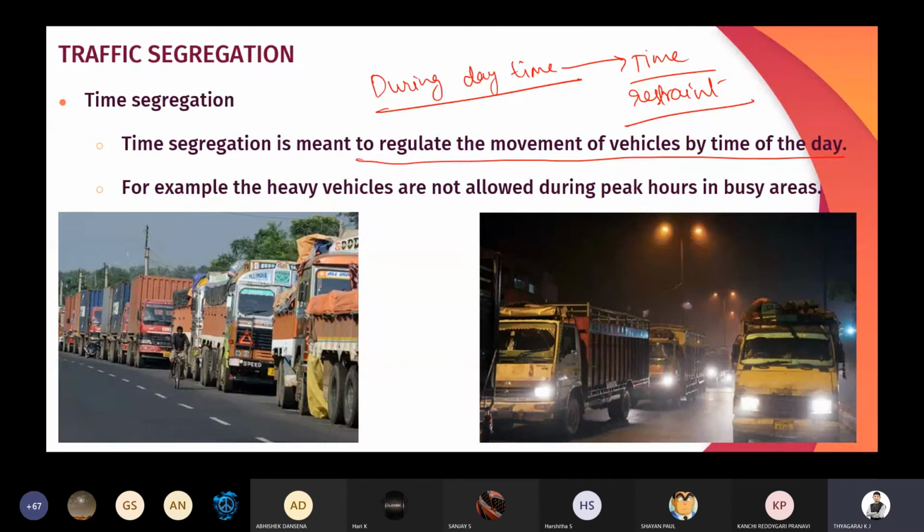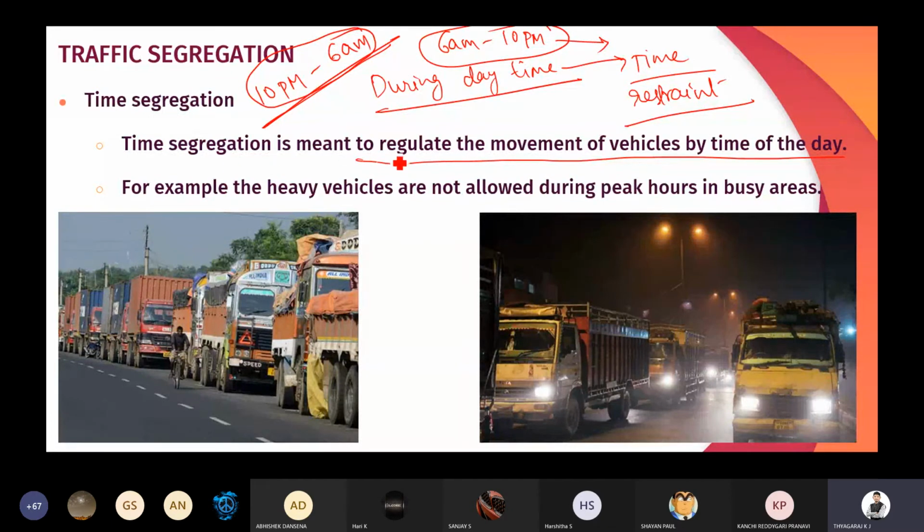I think you all know that in India, or in Bangalore we can say, the heavy loaded trucks are not moving inside the city during daytime. Only during the night time they will be allowed to enter the city, that is after 10 p.m. till 6 a.m. they can use. So other than this time, from 6 a.m. to 10 p.m., during that time heavy loaded trucks are not allowed to enter the city.